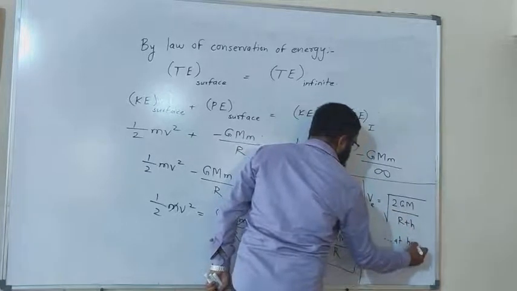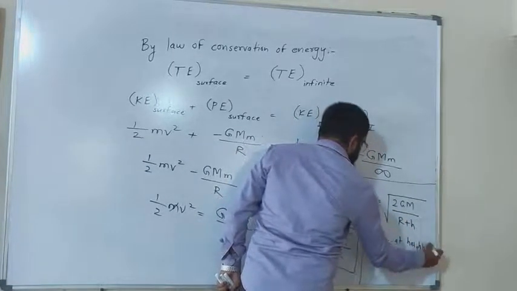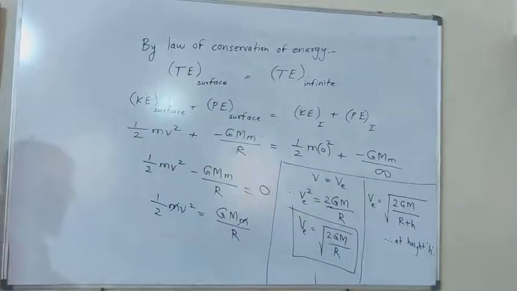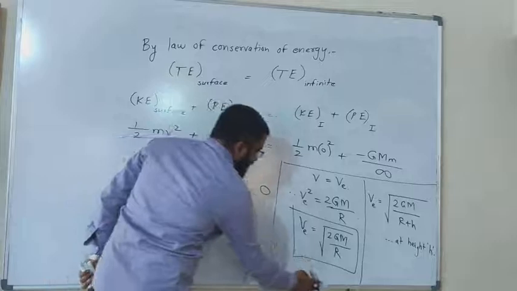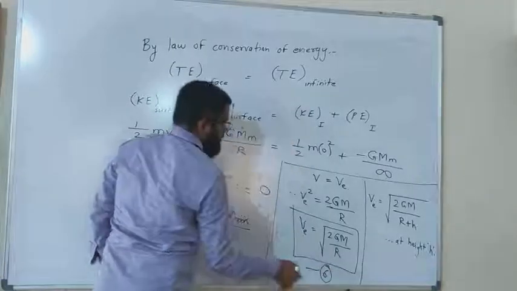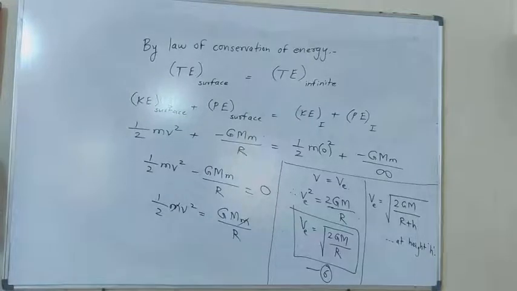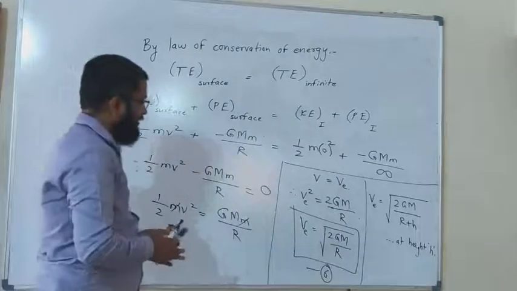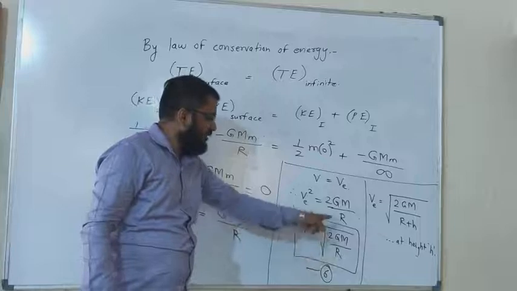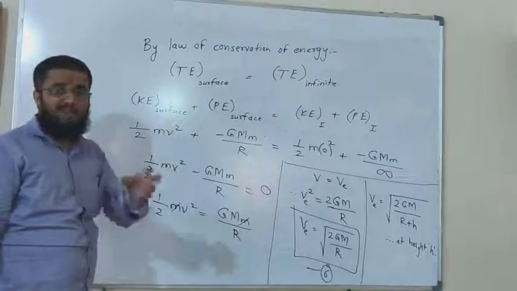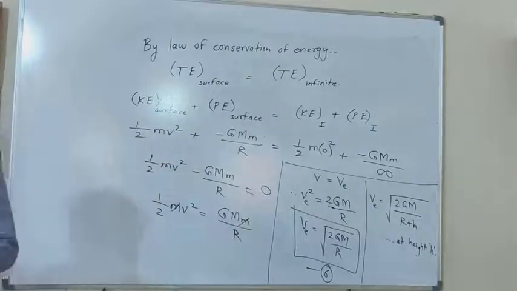at height h. In the previous part I had equation numbers 4 and 5. I will write this equation as equation number 6. So note it down because I have to get more equations here. This equation is in terms of capital G and capital M. The next equation I am getting is in terms of small g, that is acceleration due to gravity. Let's see that.